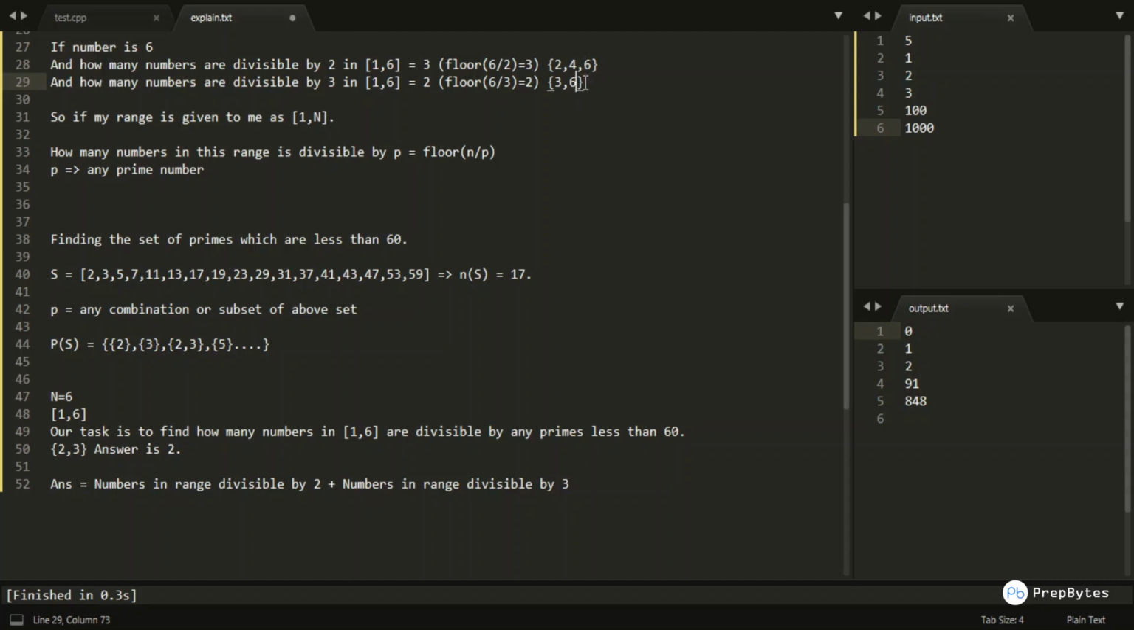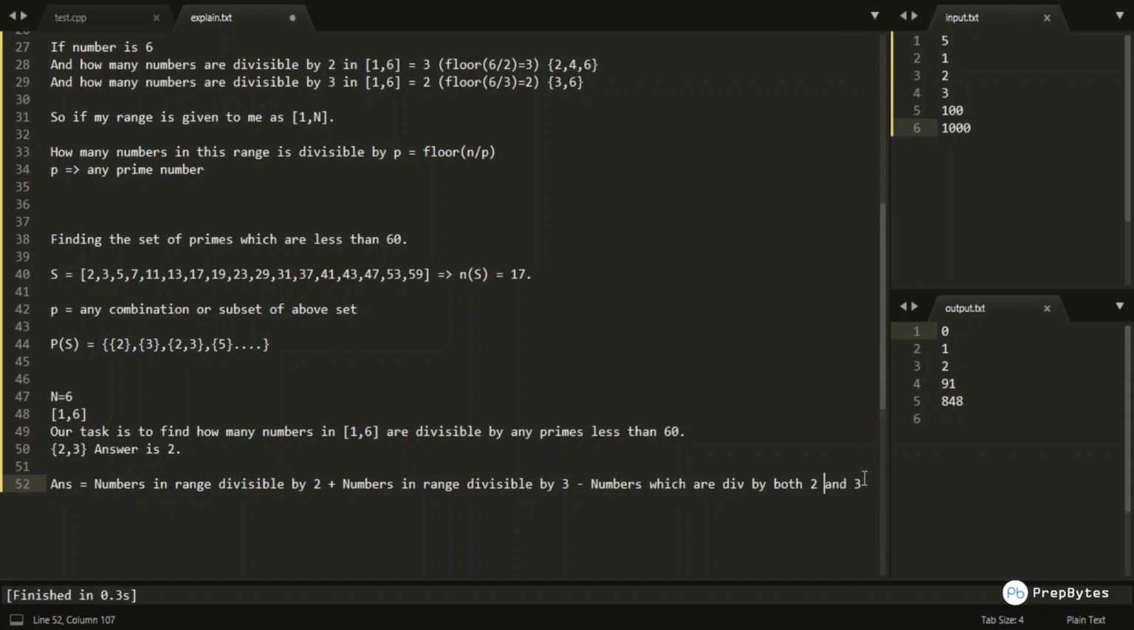So 6 is counted two times, so we will have to subtract the numbers which are divisible by both 2 and 3. I guess you have got the pretty basic idea of how to apply the principle of inclusion and exclusion in this particular problem. So we would be taking this divisibility condition for each and every possible subset, and we would also be subtracting the numbers which are counted twice. Okay, so this is how we are going to attack this particular problem.